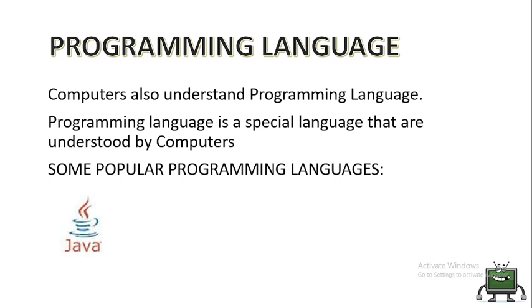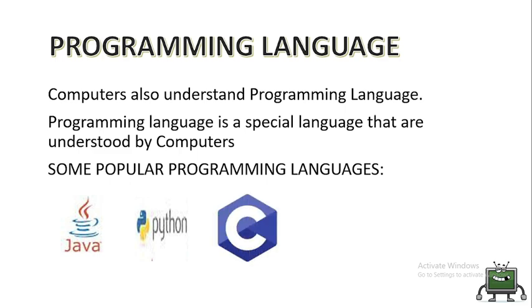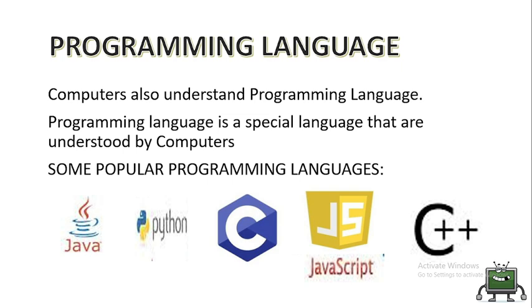We have Java, just like we have Twi. Java is a programming language used by programmers to communicate their ideas. Then we also have Python. Then we have C. Yes, this programming language is called C. Just like we have Fafra, we also have C in programming language. Then we have another one called JavaScript. The last one we have on our list is C++. So just like we have so many human languages, we also have so many programming languages that are used by programmers to communicate or to write the set of instructions that the computer follows.